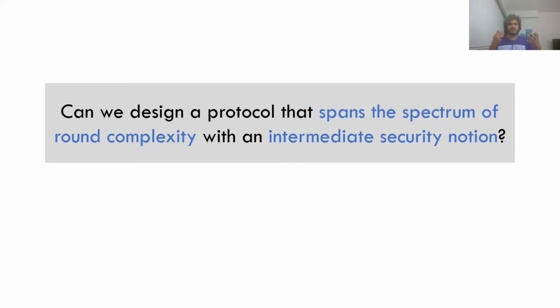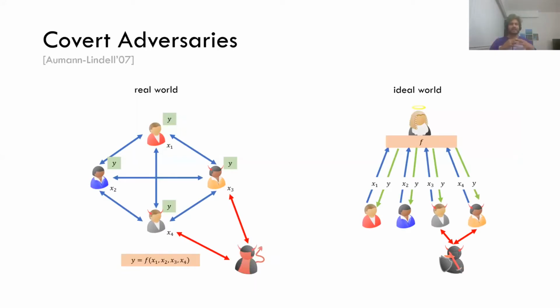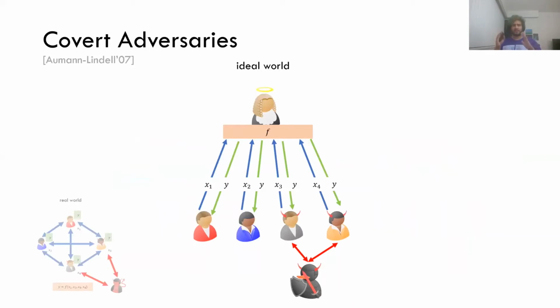So what is such an intermediate security notion? It turns out this has already been studied, and in this talk, we're going to focus on what are called covert adversaries. These are adversaries that behave maliciously only if they can do so undetected. How does one even formalize this? This was formalized in the work by Aumann and Lindell. So this is our old definition that we saw for regular adversaries, and we're going to leave the real world completely untouched, and we're going to focus on the ideal world.